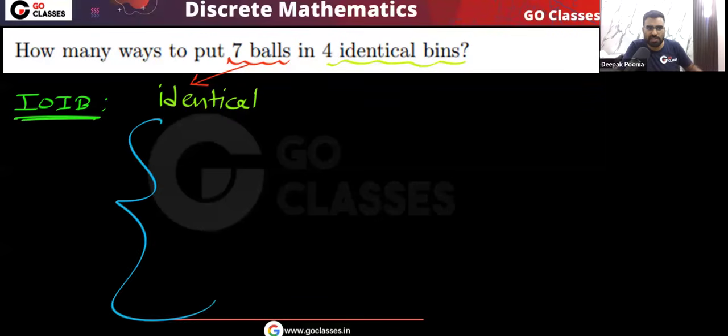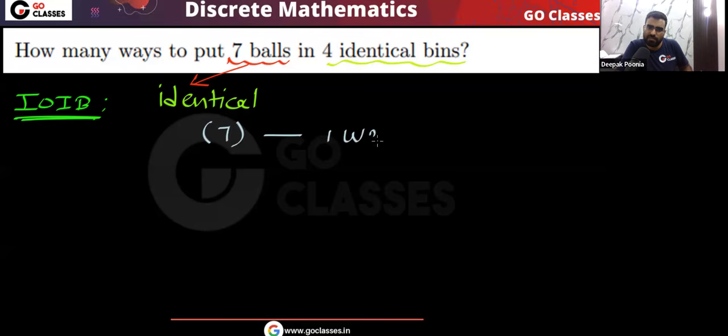We just need to create cases. Okay, let's create the cases. If I use only one bin, then all the 7 balls I am putting in one bin. So this will be one way. Or what I can do, if I use two bins, remember here we are using only one bin.